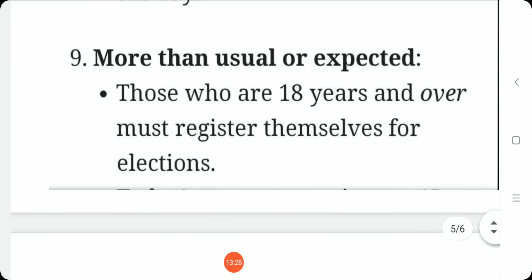Next one, more than usual or expected. More than usual or more than expected. Those who are 18 years and over must register themselves for election.